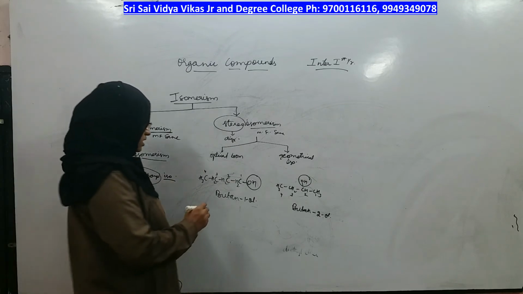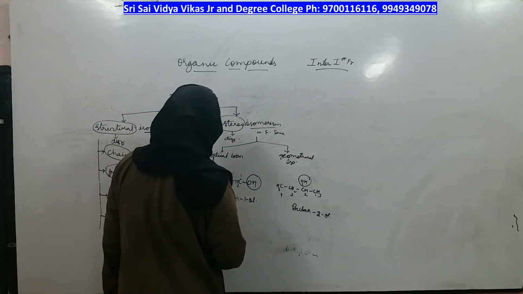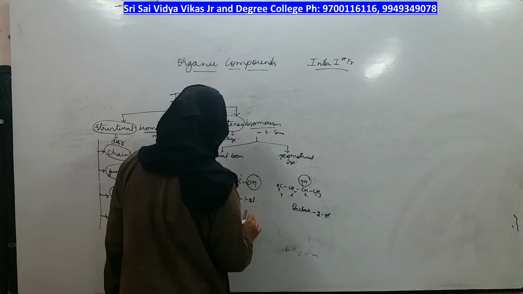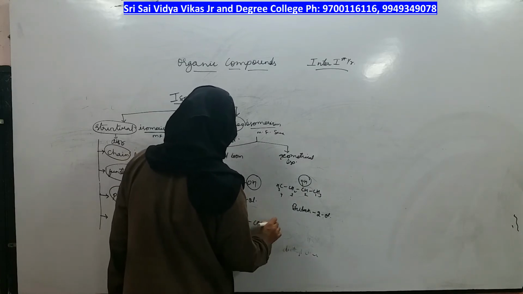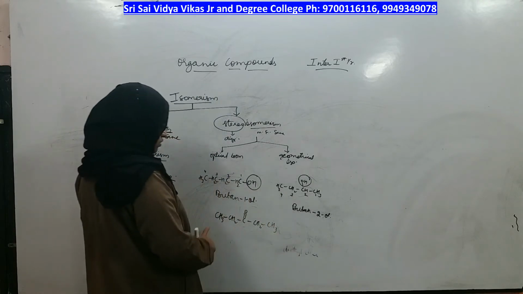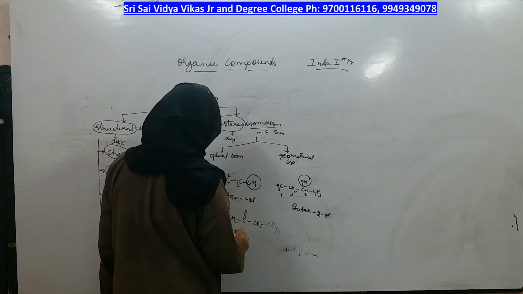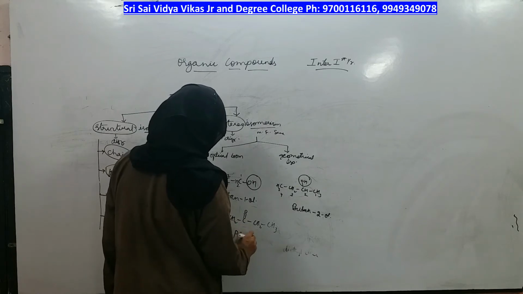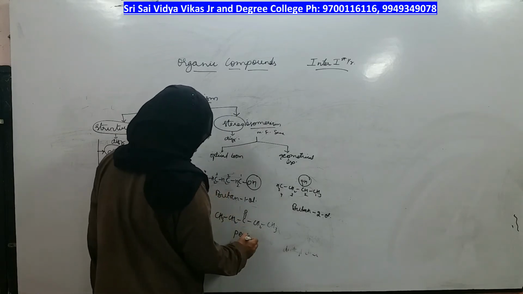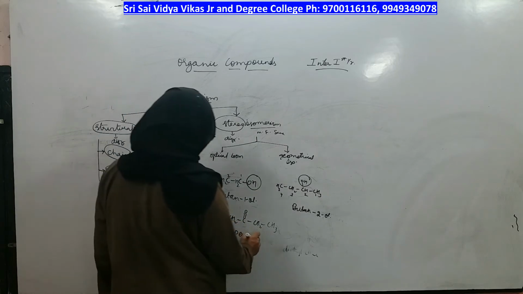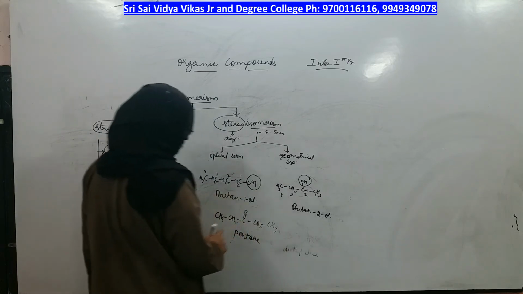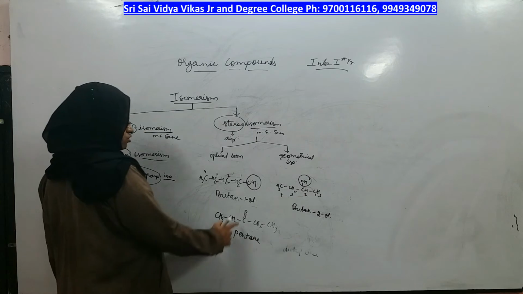I will take another example. What is the name of this compound? 1, 2, 3, 4, 5. Five carbons means pentane; pentane is the root word. What is the functional group? Ketone.